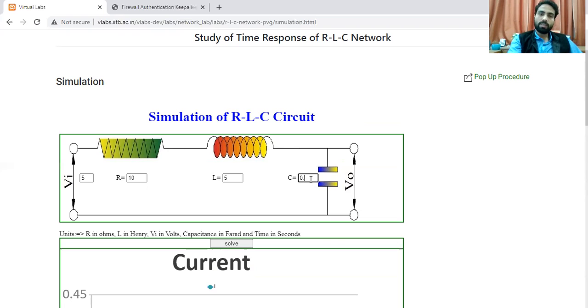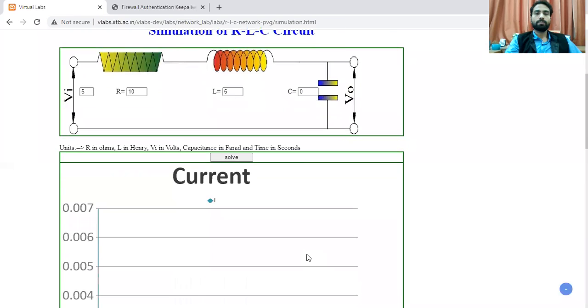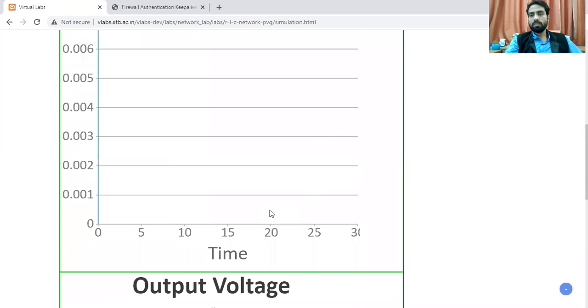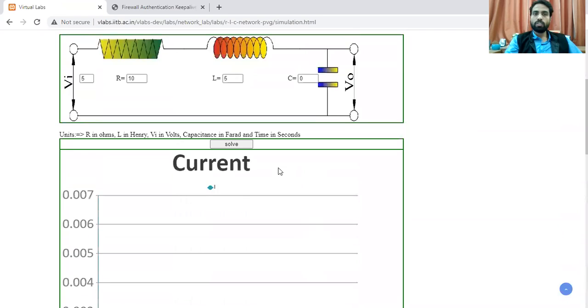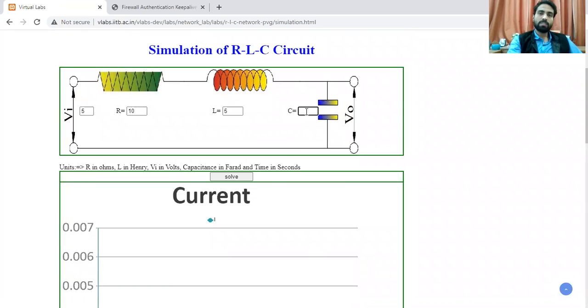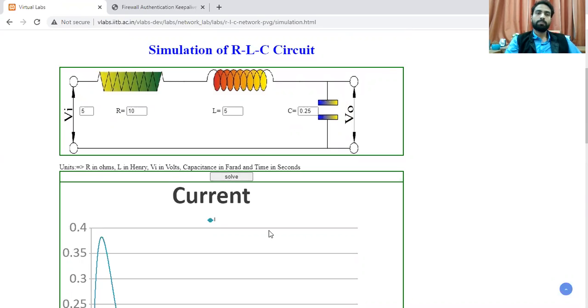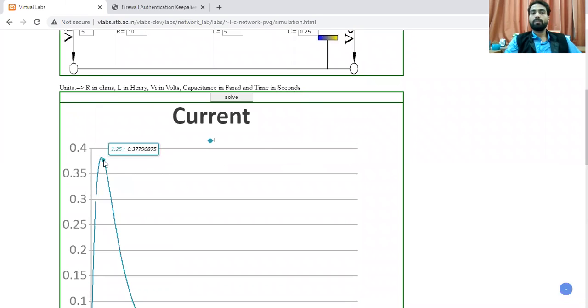If you change this value, let's say making this 0, now the capacitor has a 0 value. Let's see what happens here. No response, because the capacitor is not getting any charging. No charge will happen, there is no output response. And as you change the value of this capacitor, making it 0.25, in that situation we see the maximum required current, this is the amount 0.38.